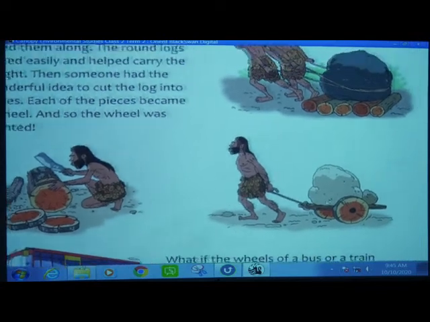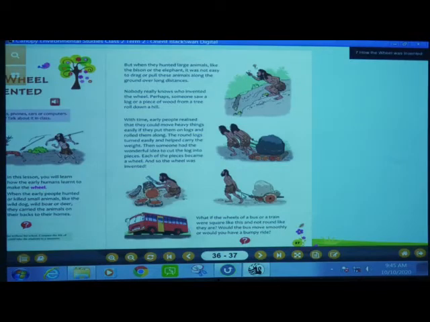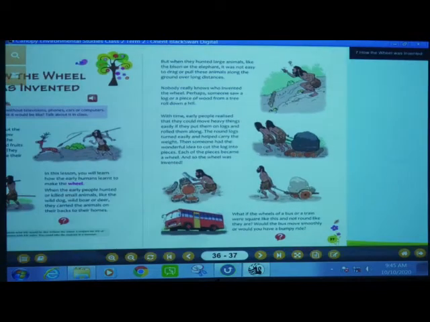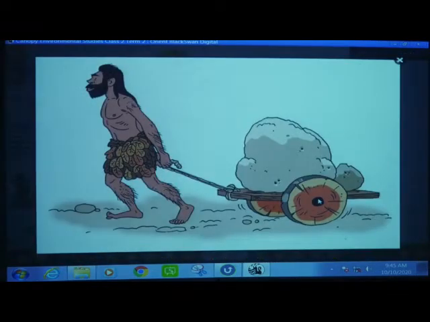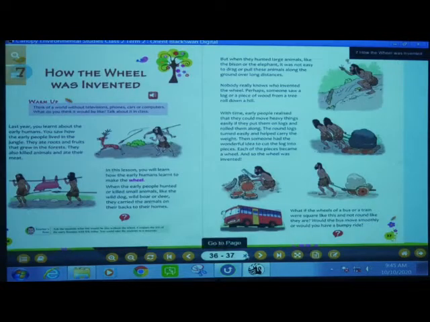And in this picture you can see how they pulled the things. Here in this picture you can see how he has kept the things on a wheel. This is a wheel they have invented, and how he is taking the wheel and going from one place to another.